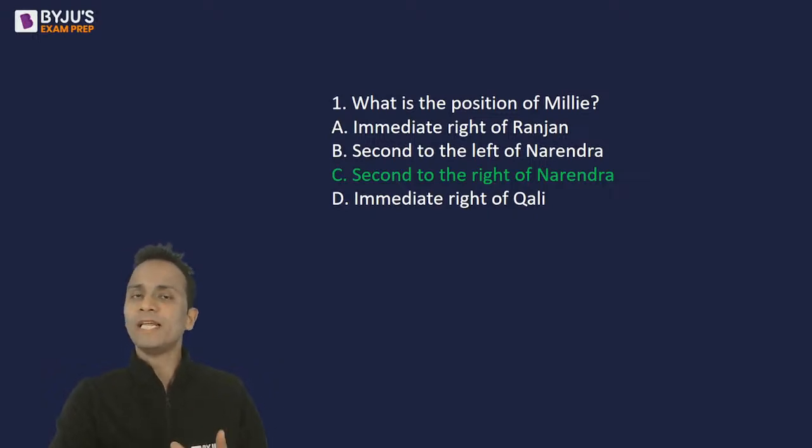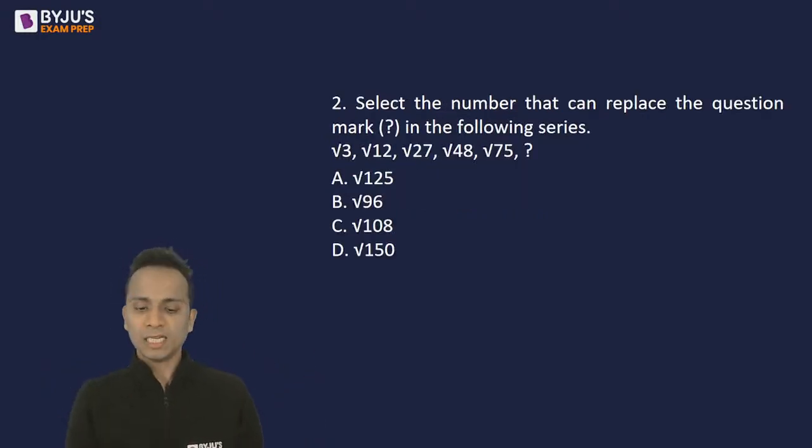Let's move on to the next question. There was only one question related to this direction. So the next question is an independent question on your screen now. All the students who are presently there in the lecture, please try to answer this one. Select the number that can replace the question mark in the following series.